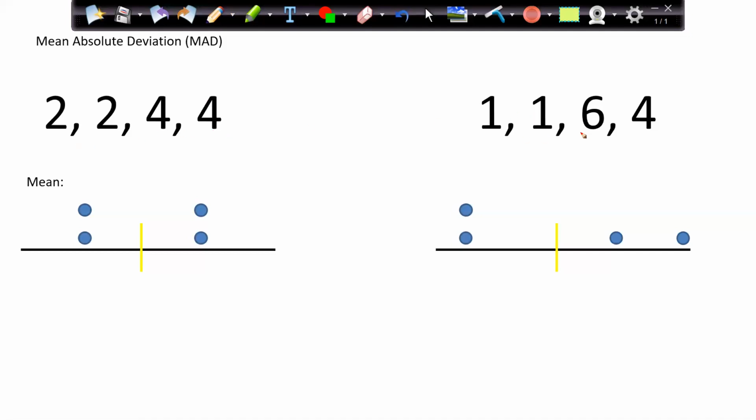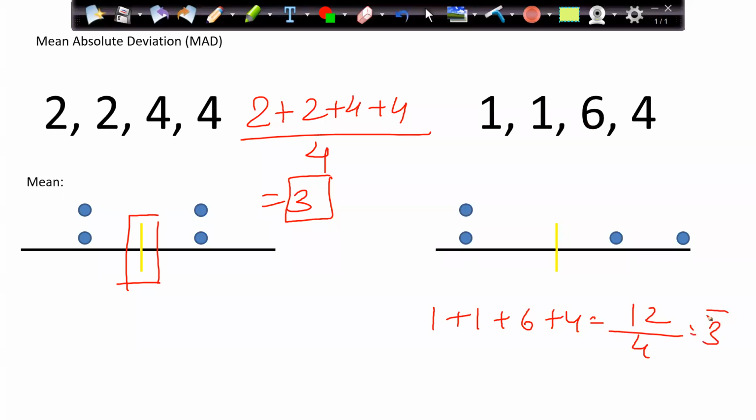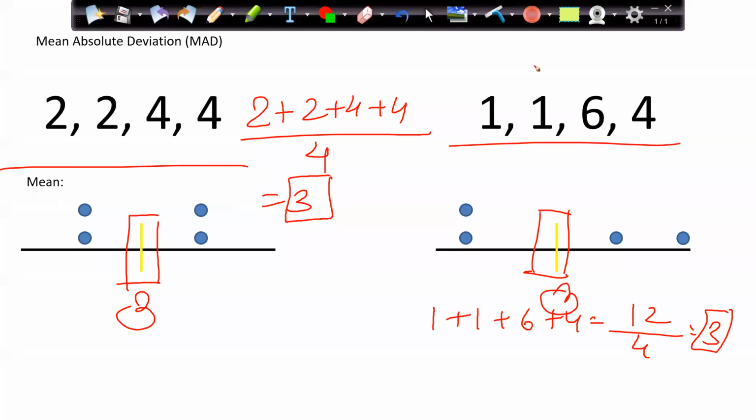You see that there is a difference between both data sets, but if you find the mean of the data set, let me find the mean. So 2 plus 2 plus 4 plus 4 is 12, divided by 4. My mean comes out to be 3. If I go here, 1 plus 1 plus 6 plus 4, again that comes out to be 12 by 4, which also comes out to be 3. So here also the mean is 3, here also the mean is 3, but obviously there is a difference in the data, right? It's not the same data.